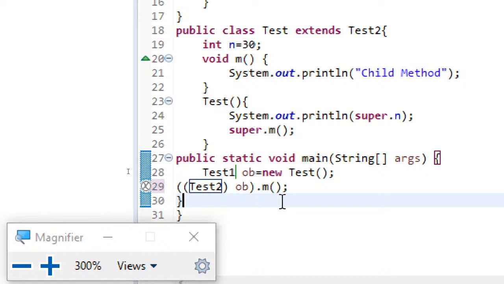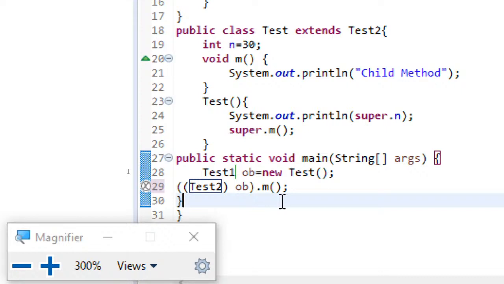Whatever points I have covered in this class, I hope everyone understood. Once again, just to reiterate: final variables cannot be modified. Final variables can only be initialized in the constructor of the class. Static final variables can only be initialized in the static block. Final methods can be overloaded but cannot be overridden. A final class cannot be inherited. These are the things I have covered with regard to final.